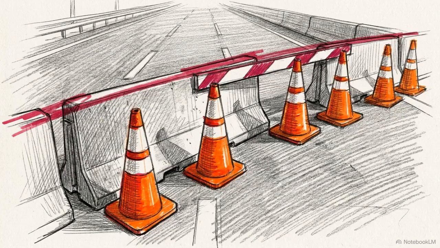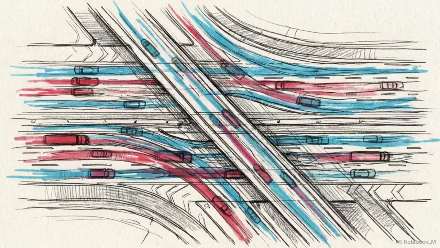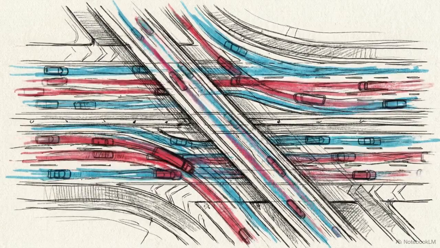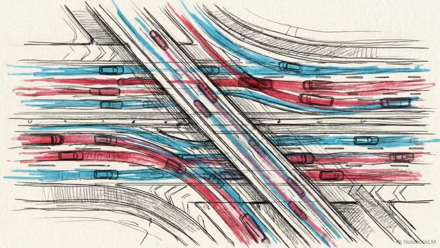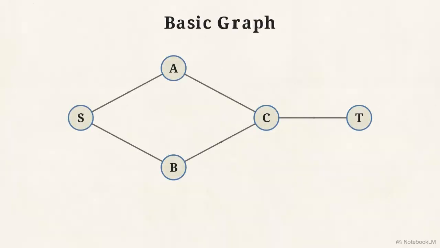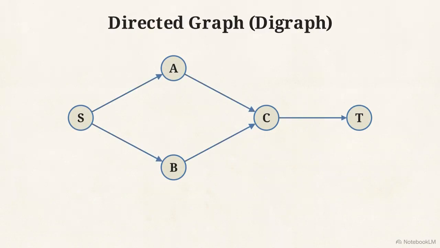To solve more complex problems, we have to add constraints. For instance, some systems only allow movement in one direction, like a one-way street or a sequence of computer processes. We model this using directed graphs, where edges become arcs, arrows that dictate the specific direction of flow through the network. Other systems have volume limits.